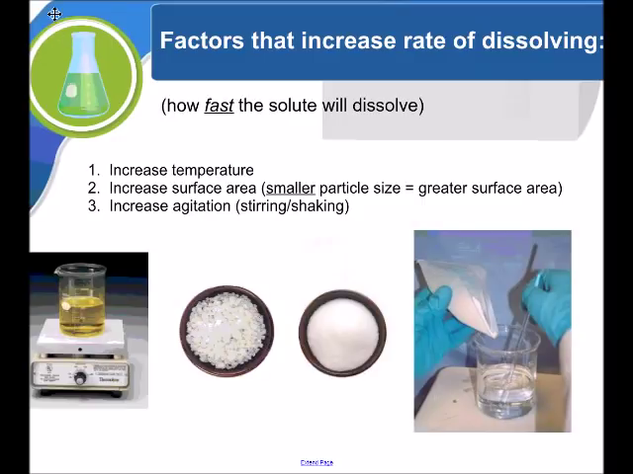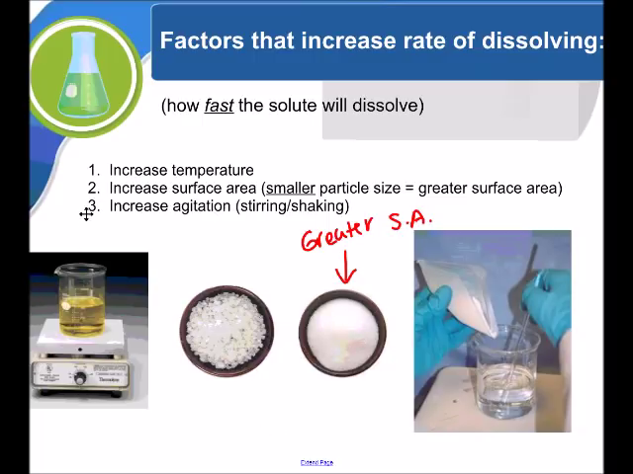Okay, we have several factors that will increase the rate of how fast something dissolves. First one, increase the temperature. If you increase the temperature, you will increase how fast something dissolves. The second one, if we increase the surface area, meaning we make the particle size smaller, giving it greater surface area, it will dissolve faster. These chunks will not dissolve as fast as this powder.